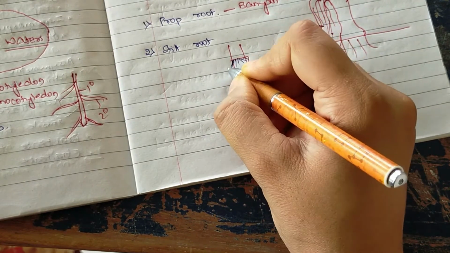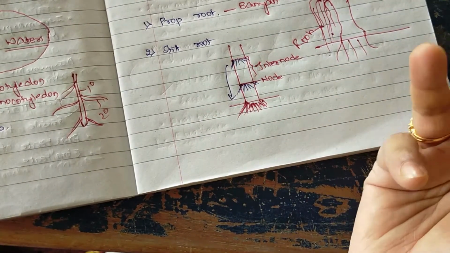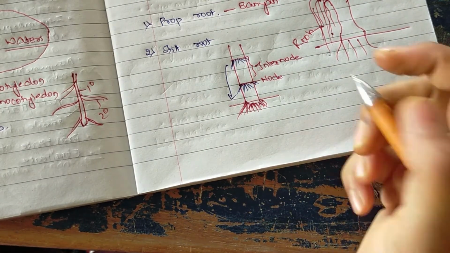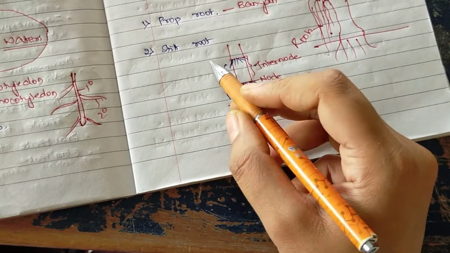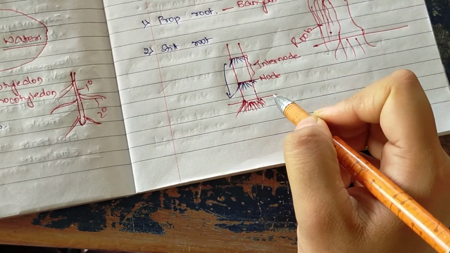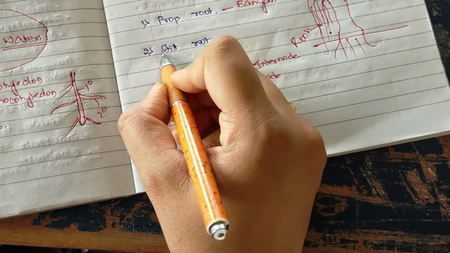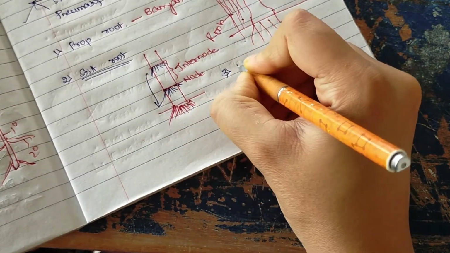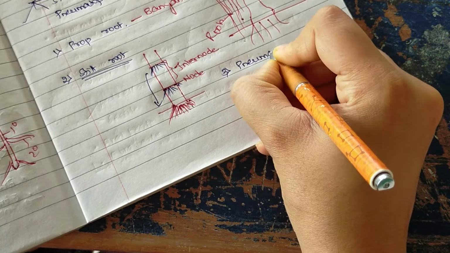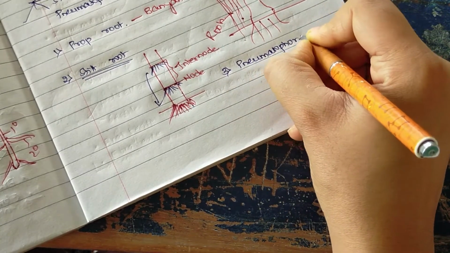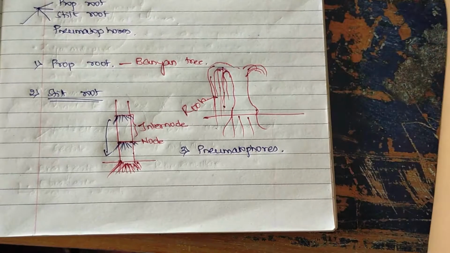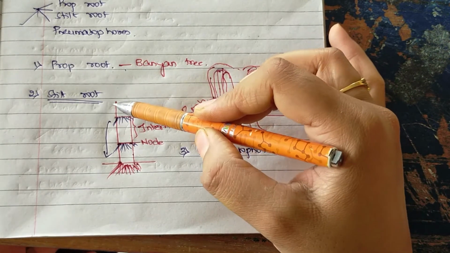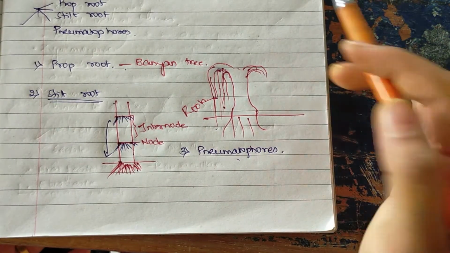This root which arises tries to move inside the soil, because the function of root, they know they have to move inside the soil to gain their nourishment. That's why this particular kind of root system is seen in case of sugarcane plant or the maize plant, and this kind of root system is called stilt root system. And the last kind of root system is called pneumatophores. Just on the basis of the function, we also have modifications in roots. We studied about prop root system, stilt root system, and now we'll be studying about pneumatophores.